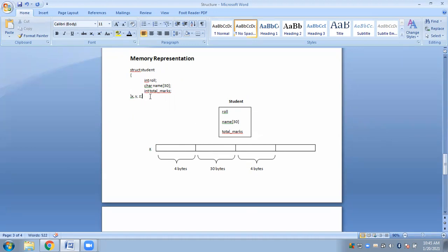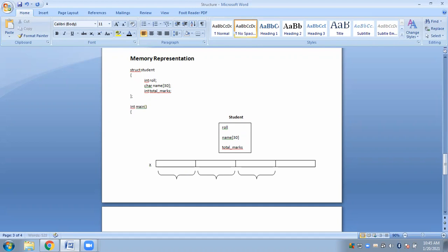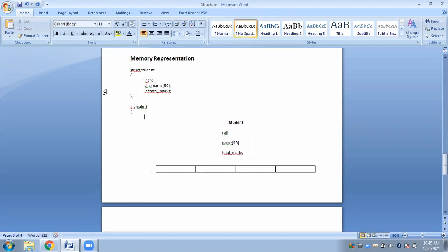One thing you have to remember is that structure variable declaration can be done in two ways. One is immediately after you close the curly bracket, you can mention the variables and end it with a semicolon. Or you can simply end it here and declare the variable separately, just as you declare any other ordinary variable inside main.